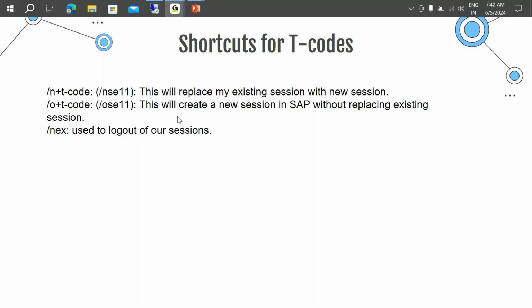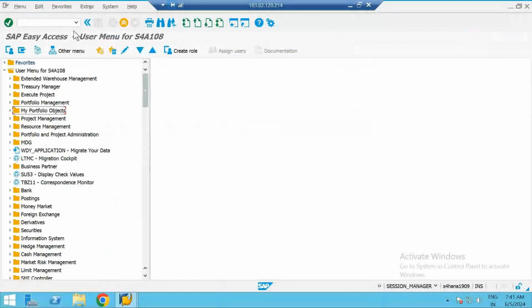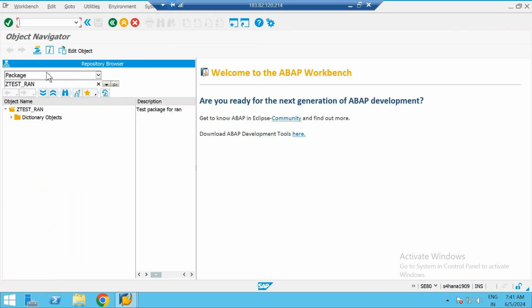So moving on. So now let's see how to create a package. Okay, so I'll get into SAP. So for creation of package, there is a T code called SE80. Okay, SE80. So this is called as Object Navigator.